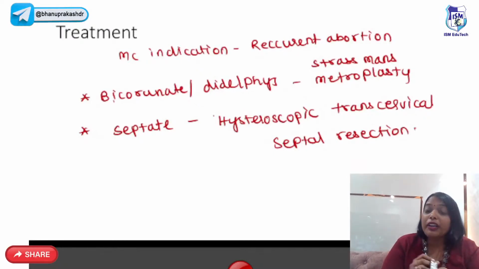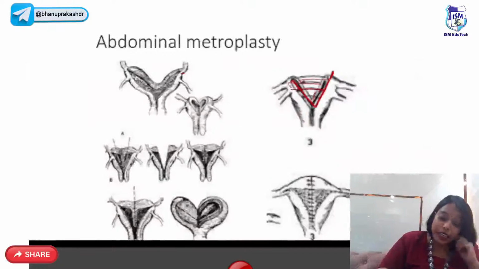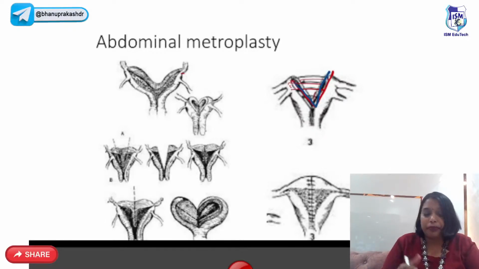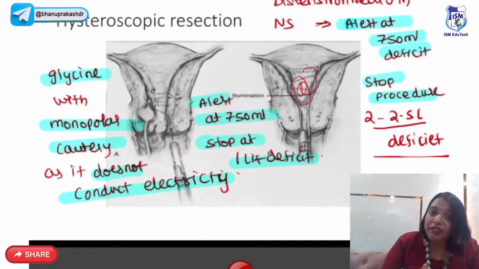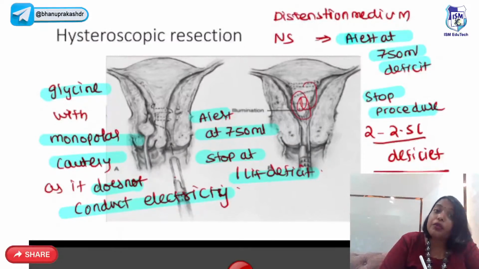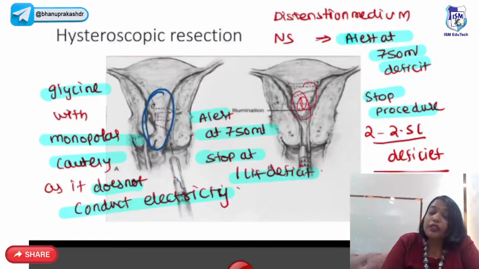For bicornuate or didelphys, you have to remove the medial half of the uterus and stitch it like a single uterus. That is called metroplasty, and the most commonly done metroplasty is Strassman's metroplasty. Whereas, what is the management for septate uterus? For septate uterus, we do transcervical hysteroscopic resection. From below you try to remove the septum. That's called transcervical hysteroscopic septal resection.